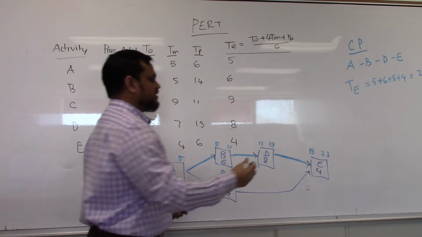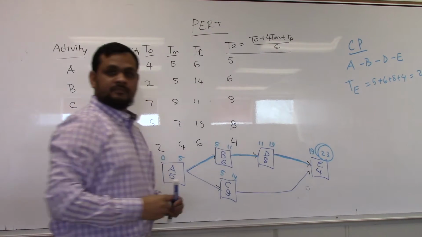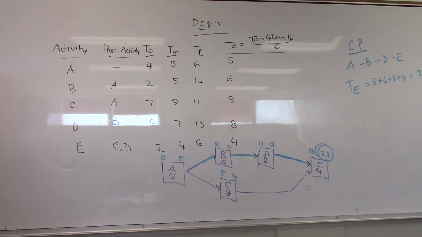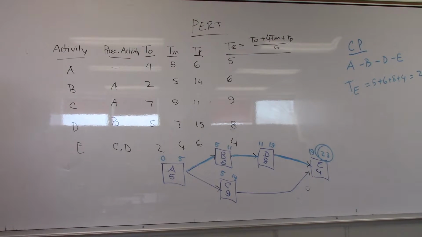Or simply we can take this number. So step number 1, find the expected duration based on optimistic, pessimistic, most likely value. Done. Draw the diagram, find the critical path. From the critical path, I can take the expected duration.